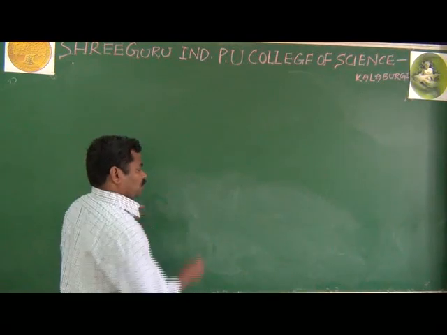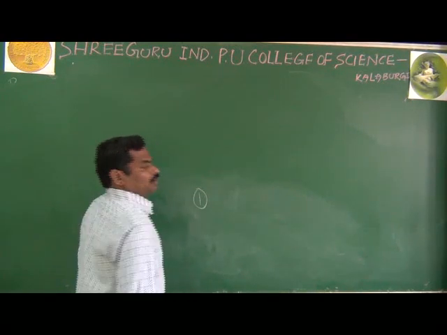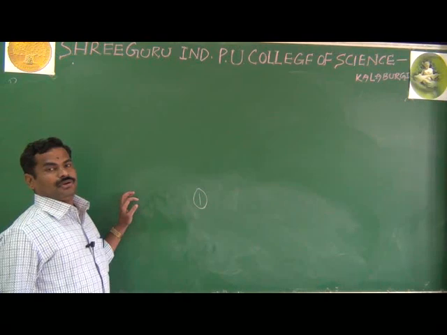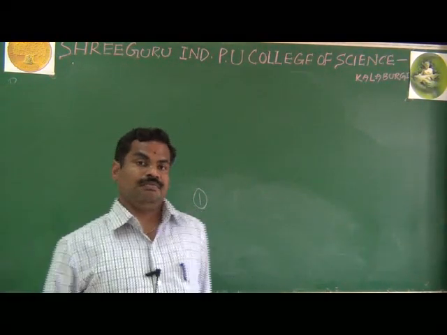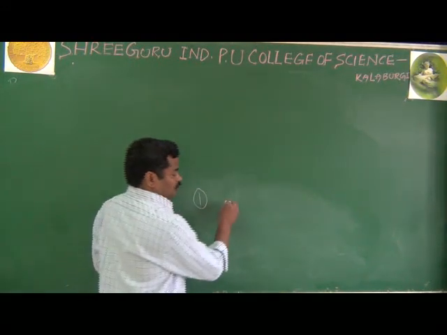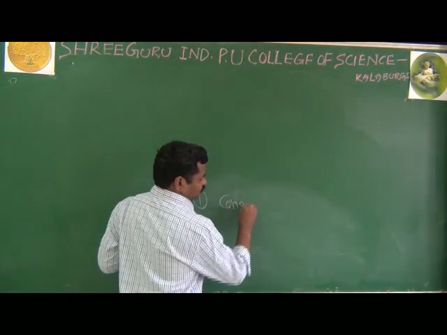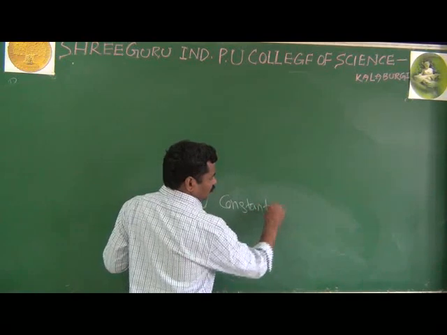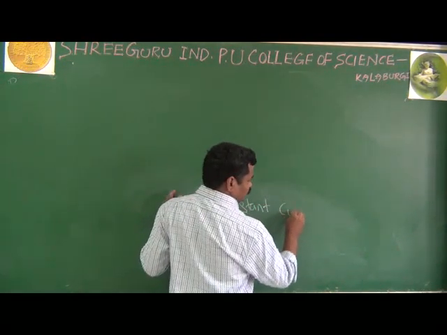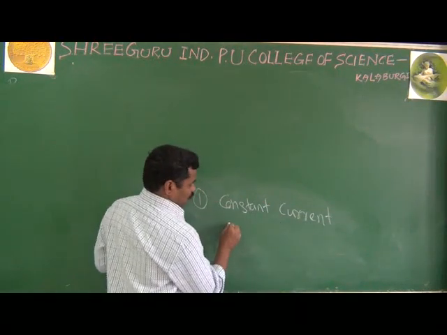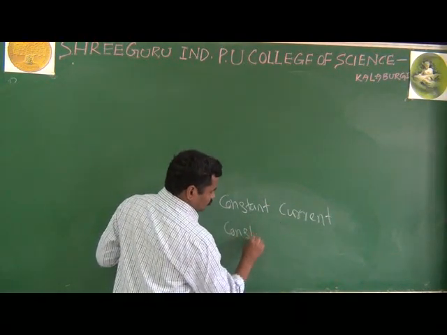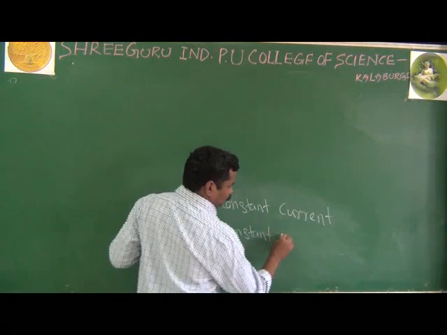Because the most important thing about why you are applying the DC voltage and not the AC voltage is that we want constant current and also constant voltage.